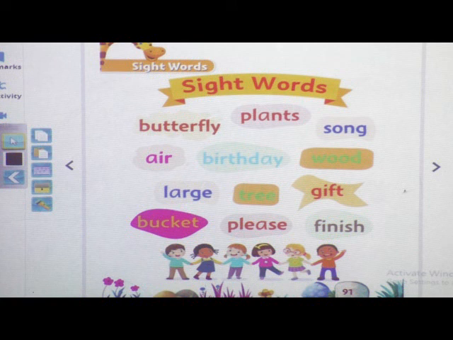You understood? Now take your workbook, literacy workbook, and come to page number 41.